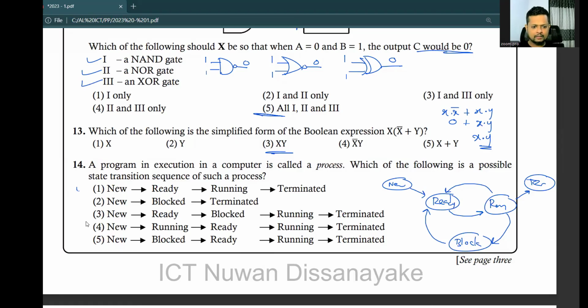Yes, that is correct. New, block, no, a new process cannot directly go to block. New, ready, ready process cannot go to block. New, run, no, a newly created process cannot go to run. So number 1 is the answer. Easy question.